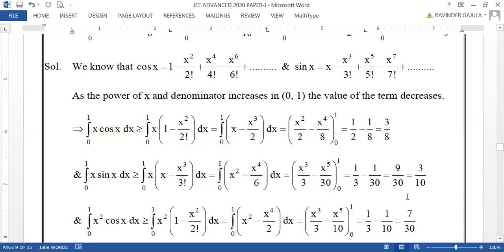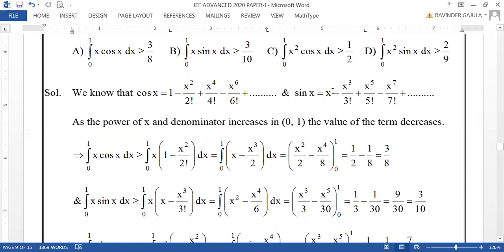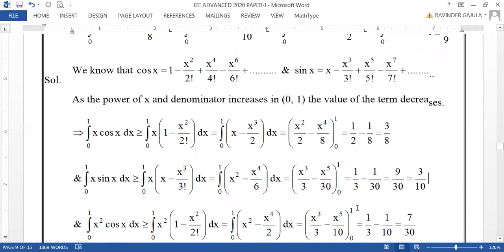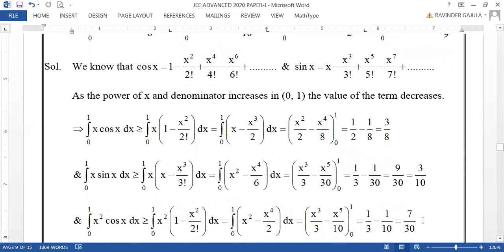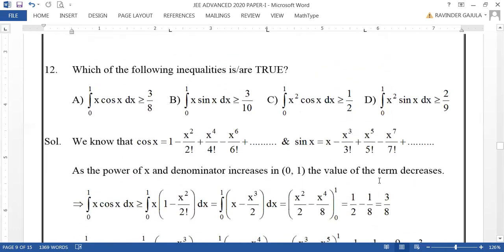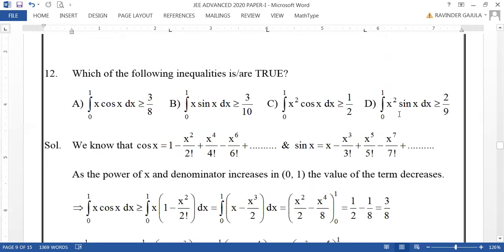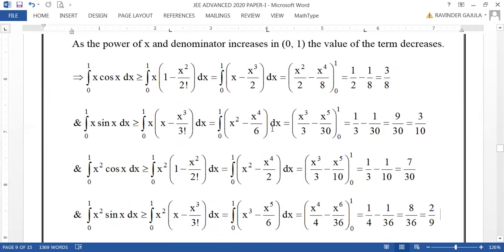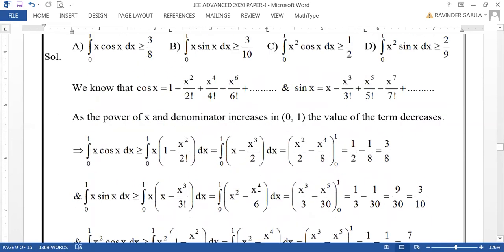Yeah, of course, even 7 by 30 is greater than or equal to this one, so greater than or equal to 1 by 2 can be taken. Sorry, greater than or equal to 1 by 2 can be taken because it is greater than or equal to 7 by 30. That is also true. And coming to D, even considering only 2 terms, this is greater than or equal to 2 by 9. But what is the value given here in this option? Yes, greater than or equal to 2 by 9. So D is also correct. Hence, all the 4 options are correct for this question number 12. Hence, all are true.